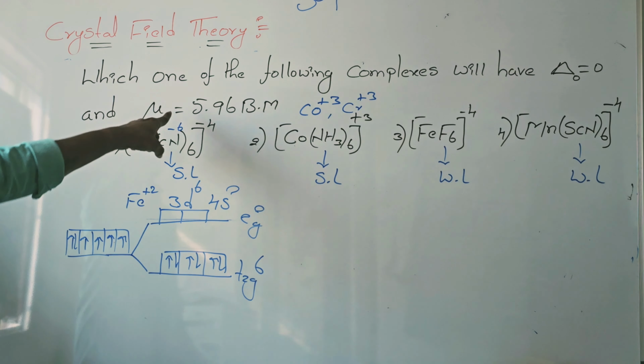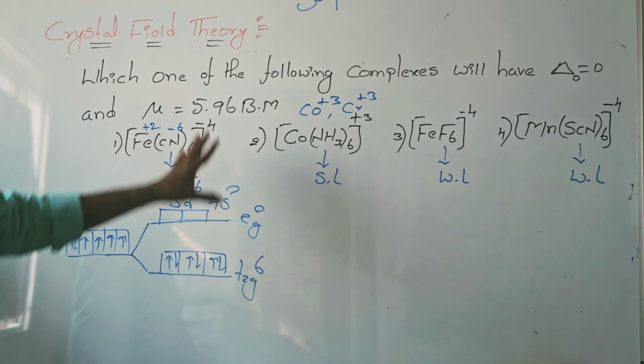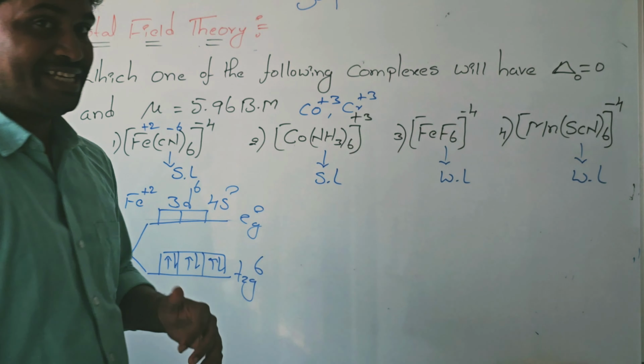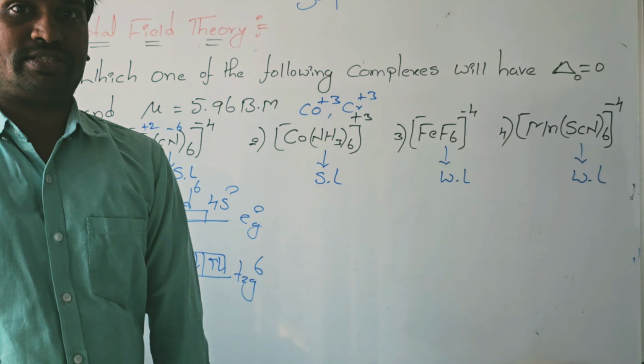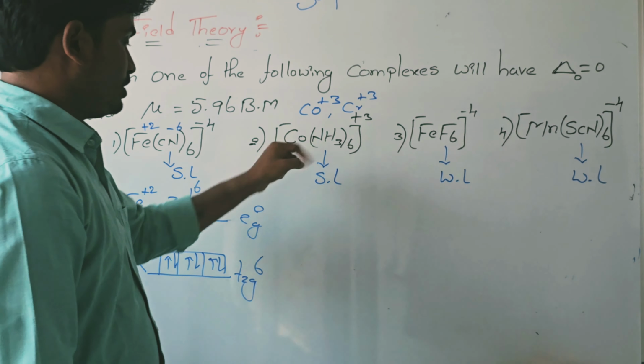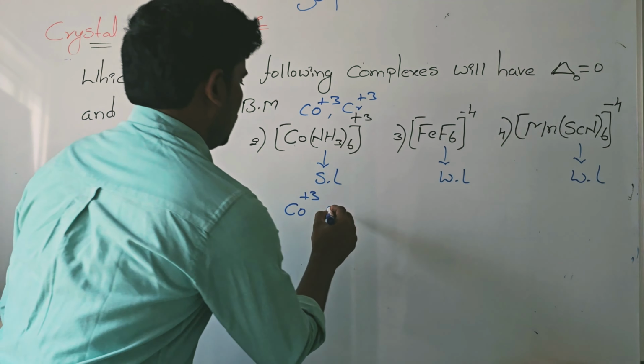But here, how much is the magnetic moment value given? 5.96. A magnetic moment value of 5.96 indicates that the metal ion has 5 unpaired electrons. Simple. It is a strong ligand. Cobalt +3 means 3d6, 4s0. Here NH3 is a strong ligand, so electrons pair. The magnetic moment value here is 0. Unpaired electrons are not present as per crystal field theory.